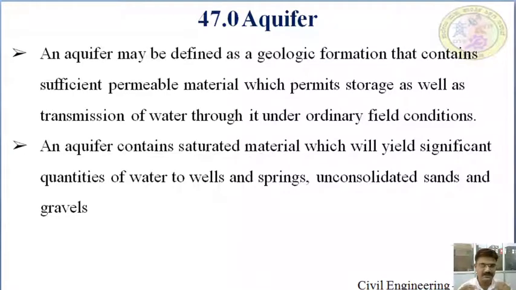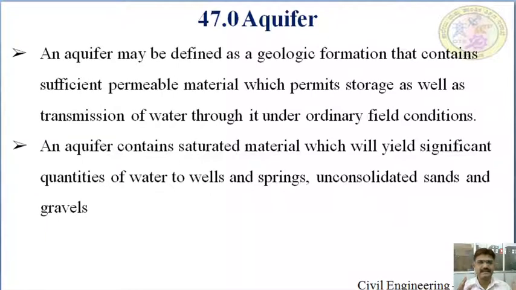Geological formation in the sense it has bedrocks and the faults. It's defined as a geological formation that contains sufficient permeable material, where this permeable material permits the storage as well as transmission of the water to the ground surface under ordinary field conditions. This is about the definition of the aquifer.